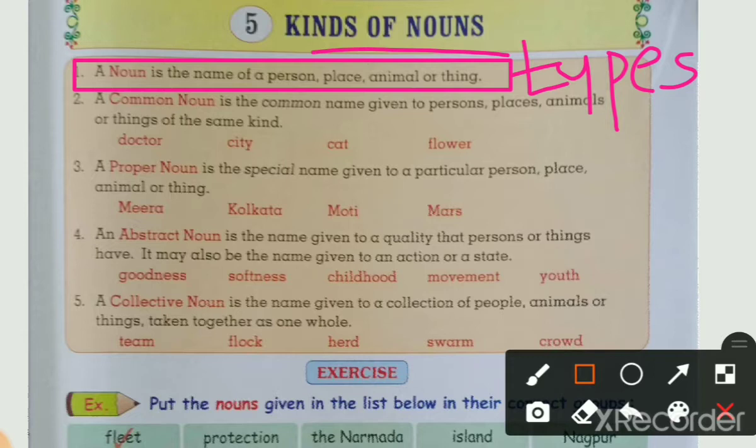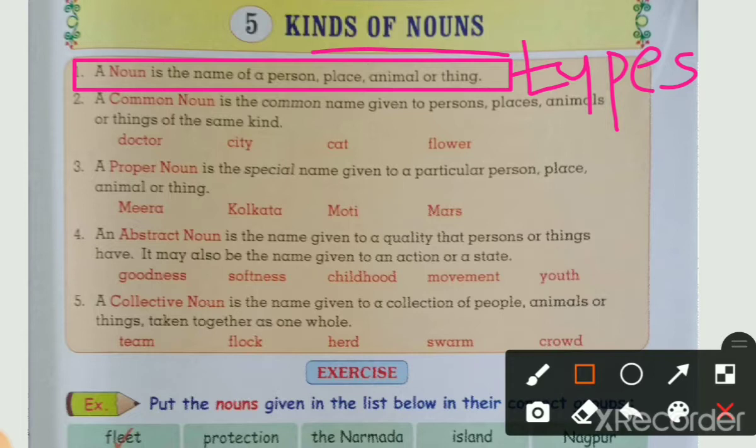You should always keep in mind, noun means naming word. It is used for a person, any place, any animal or thing.